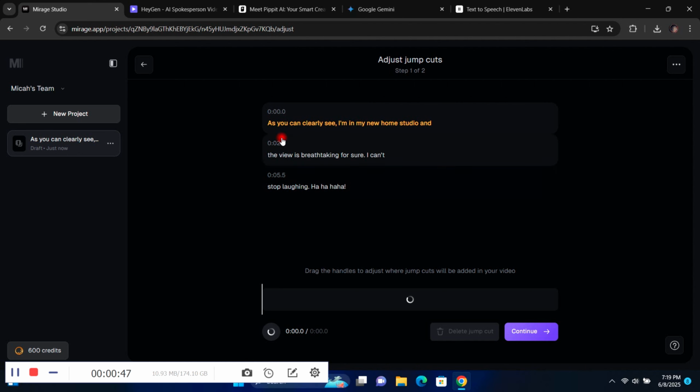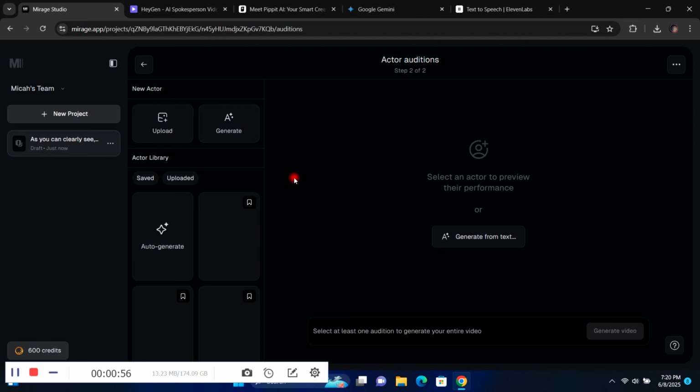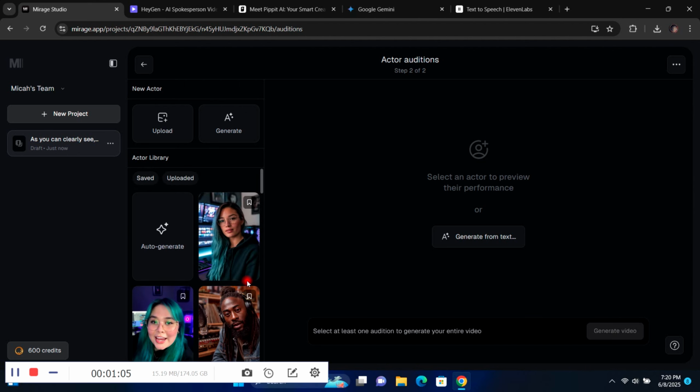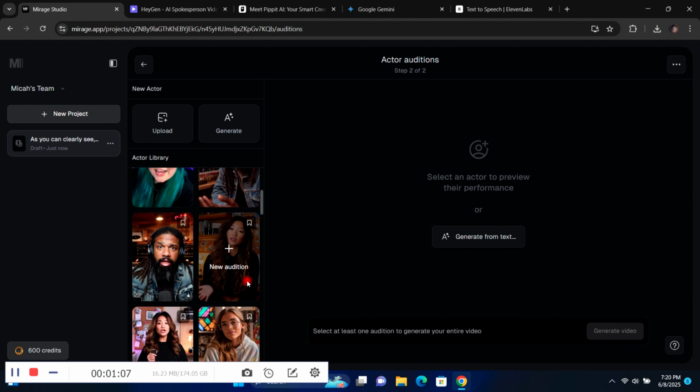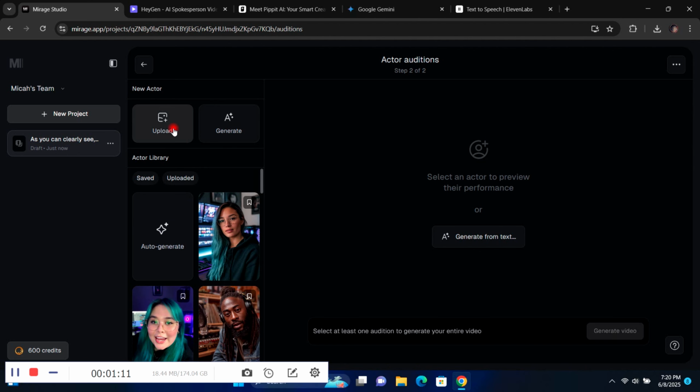And once you've uploaded the audio, it's going to separate the audio and split it into either 3, depending on the length, or 4. It would place a cut every 2 to every 3 seconds. I don't know why it does that, but it just does that. So once you're done, you can just click next, and then you can choose between their different avatars. They have a lot of avatars that are so realistic. You can either use those, or you can upload your own image if you have something better.